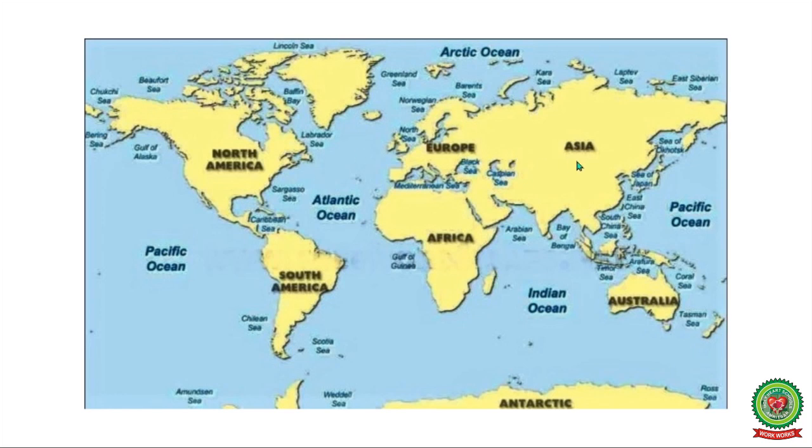Asia. Asia is the largest continent of the world. India is a part of the Asian continent. Then Africa. Africa is the second largest continent of the world. North America. North America is the third largest continent of the world. Here, South America. South America is the fourth largest continent of the world.